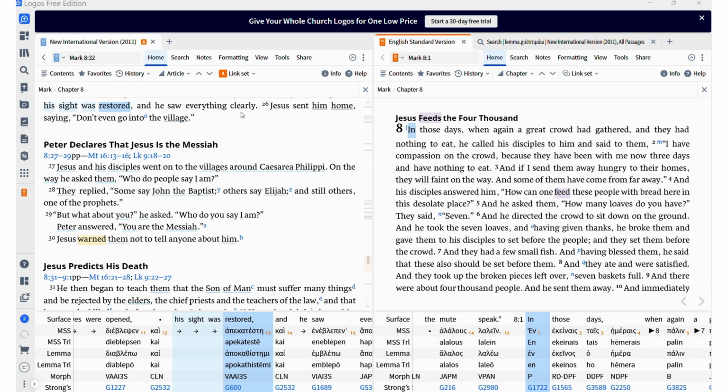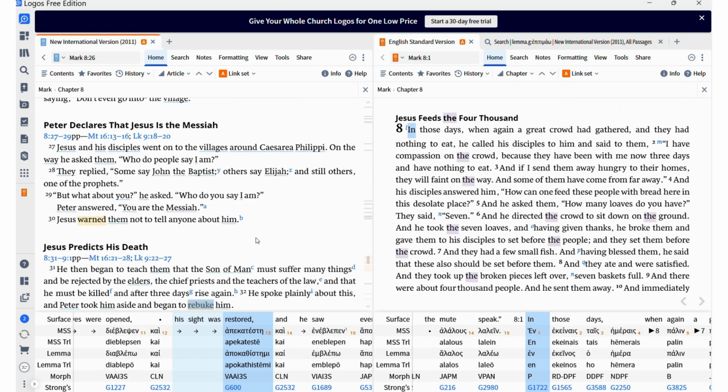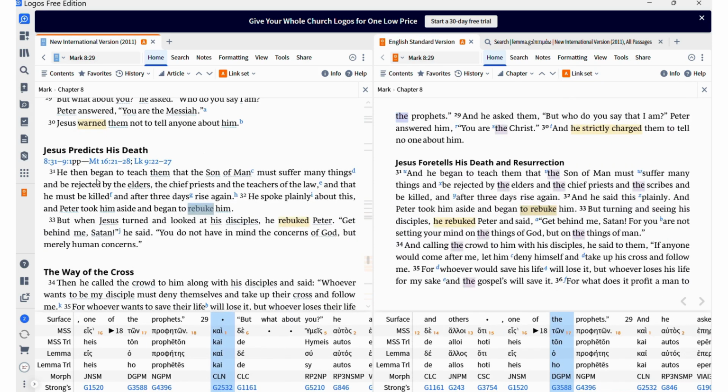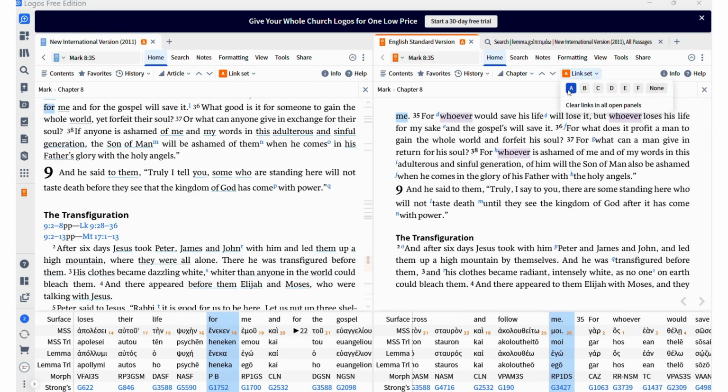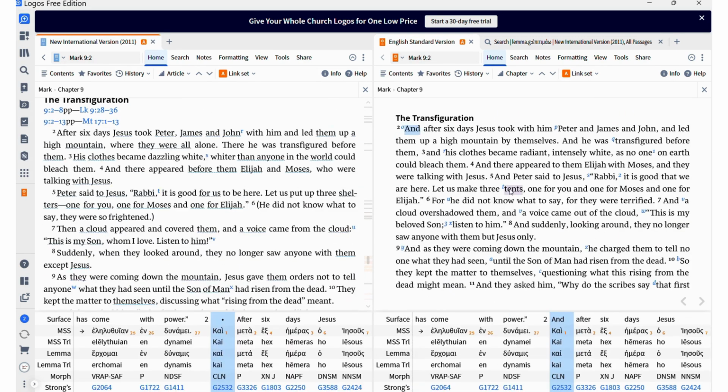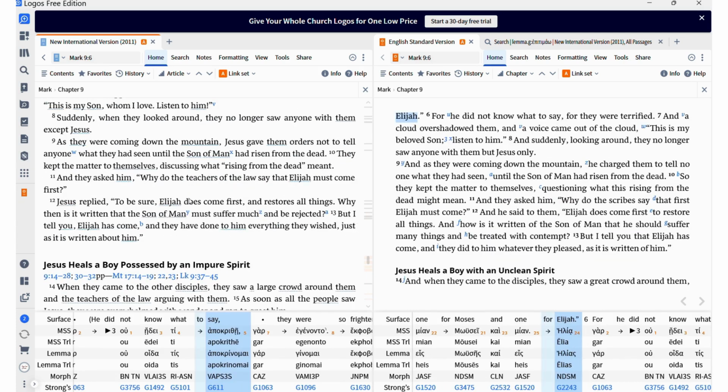Okay, so now you see on the left side, I have home and link set, I put A. On the right side, I can also say home link set A. What happened is when I move one, the other one will move. So I'm always comparing. Okay, verse 31, verse 31. If I don't want to link it, I just uncheck it. This one move. This one doesn't necessarily move. Can you see?